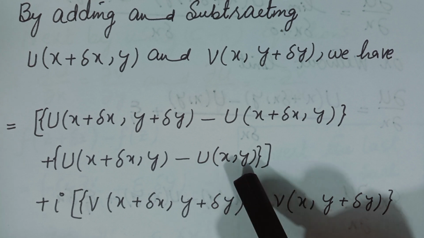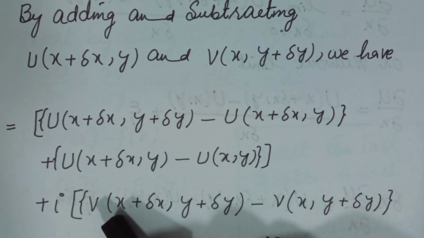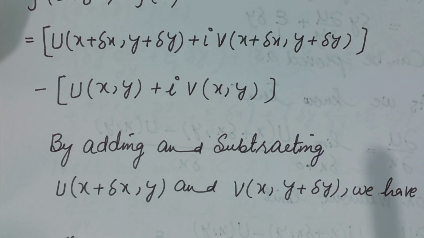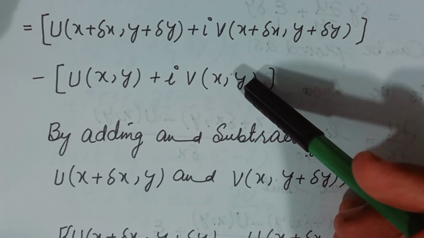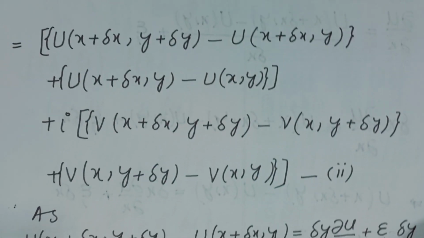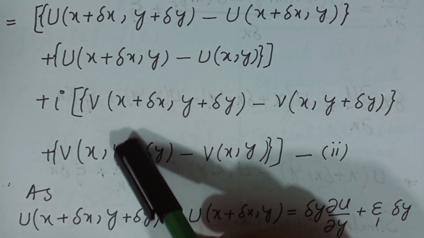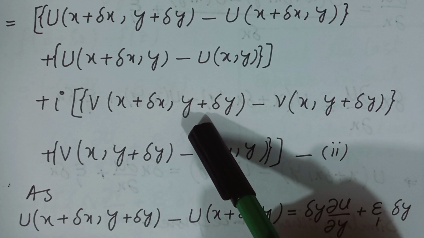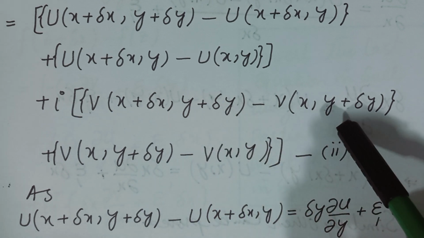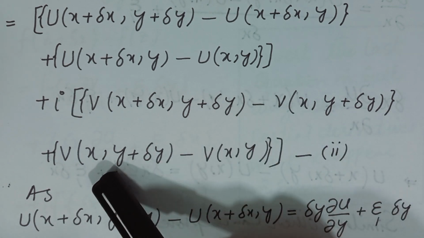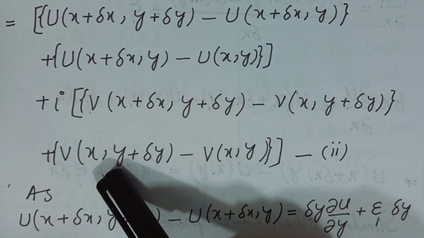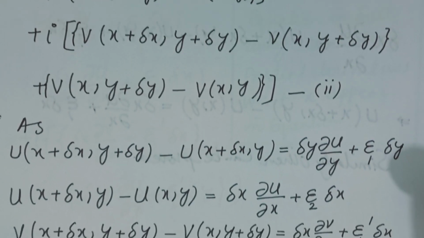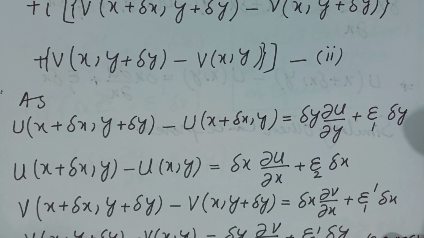and by adding this same term with the second value of u, that is u(x, y), and again by taking common iota from the imaginary parts, we write these two terms as follows. The first term of the imaginary part is v(x plus delta x, y plus delta y) minus v(x, y plus delta y), and by adding again v(x, y) minus v(x, y).